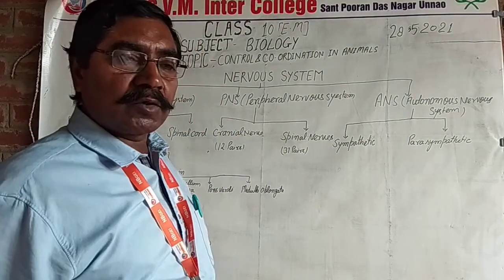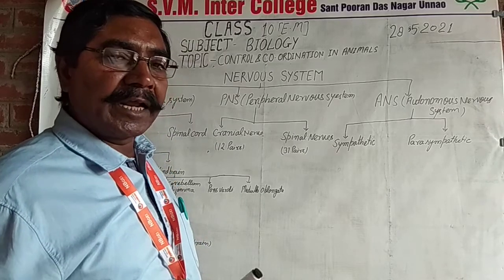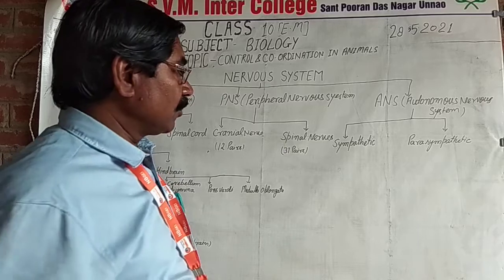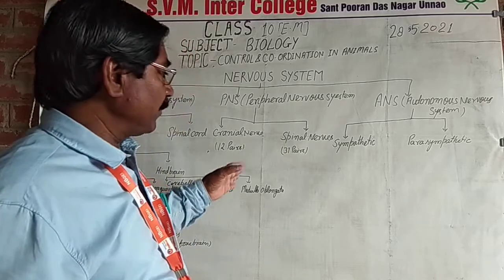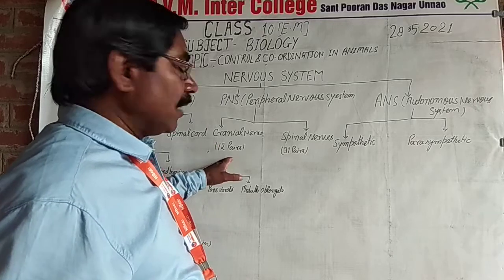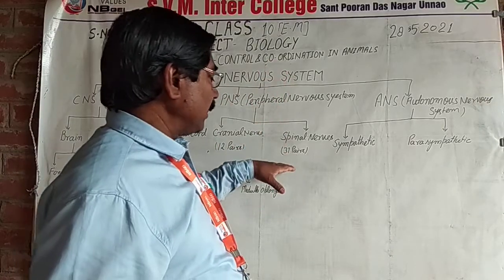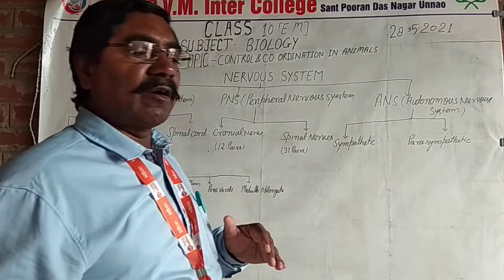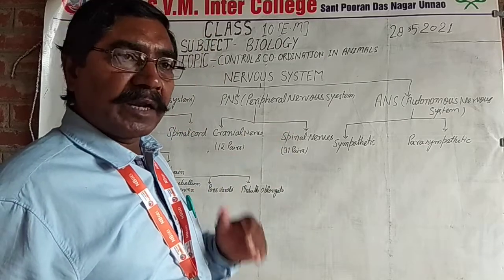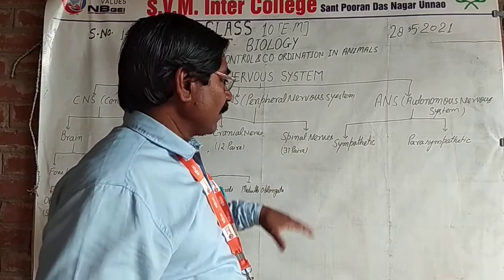This question is also asked in the board examination: how many cranial and spinal nerves? Cranial nerves go to the upper side of the body, the head, and spinal nerves go to the lower side of the body through the spinal cord and are scattered throughout the body.